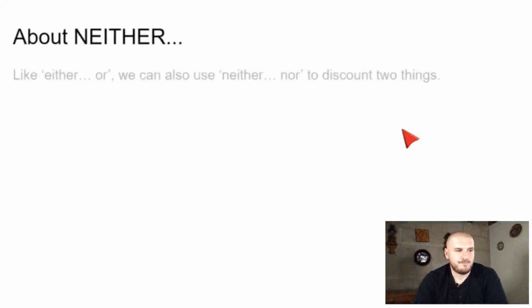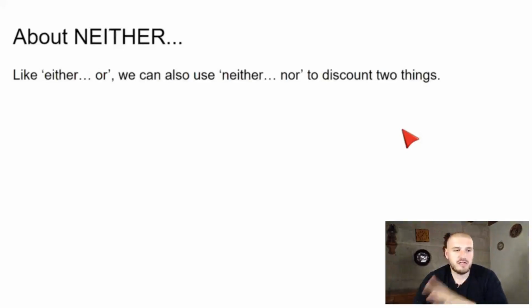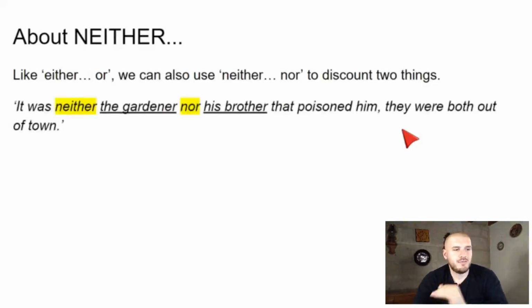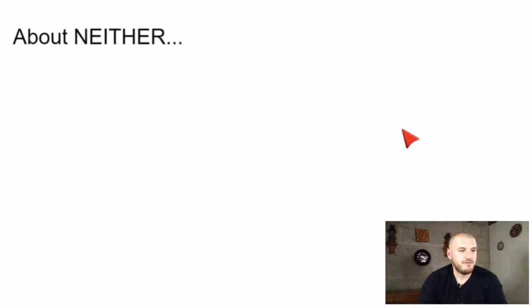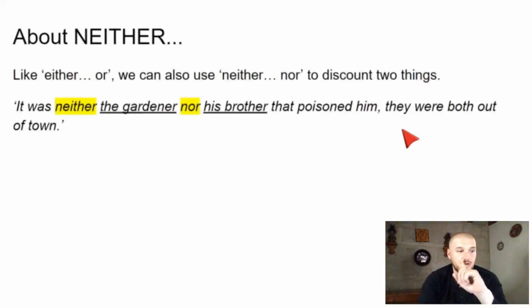About neither. Like either or, we also use neither nor to discount two things, to say it wasn't two things. For example, it was neither the gardener nor the brother that poisoned him. Again, we're going back to this example of a husband being poisoned. It was either the secretary or the wife, and it was neither, no era ni el jardinero ni su hermano, right? So it was neither the gardener nor his brother that poisoned him, because they were both out of town.